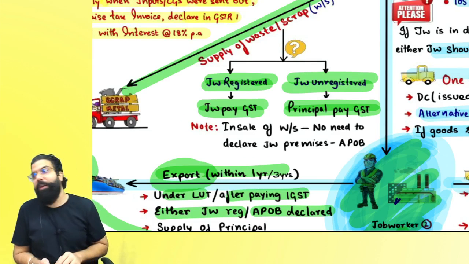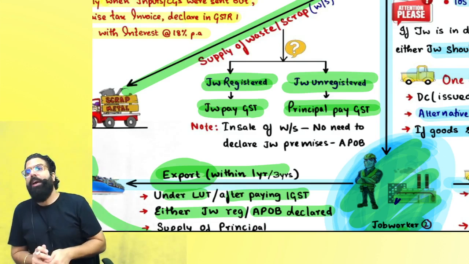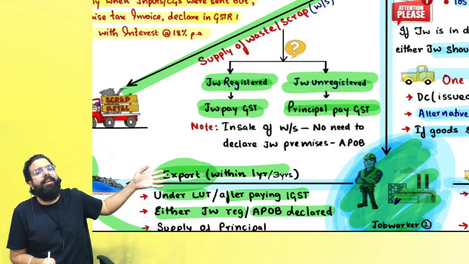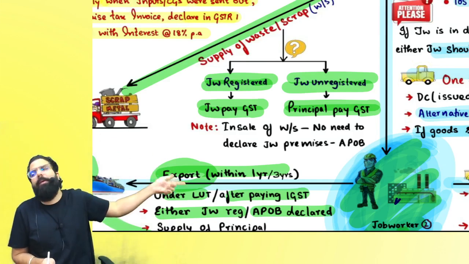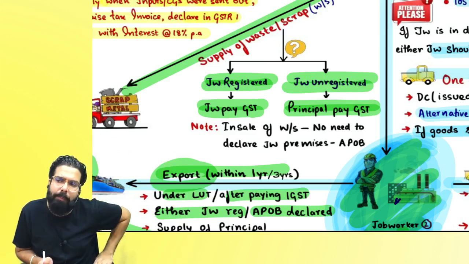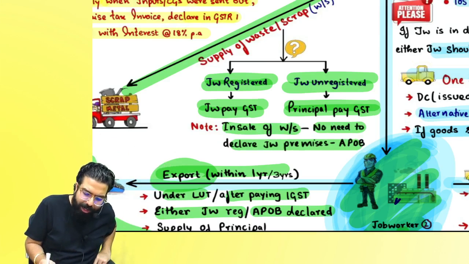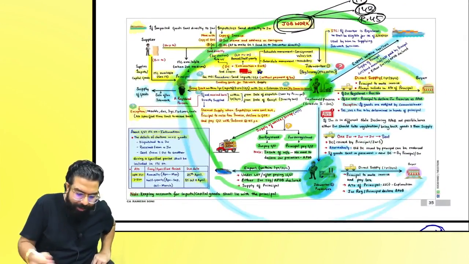The only benefit in case of waste is you don't have to go ahead and get the waste back to your premises. Even if job worker is unregistered, you don't have to go ahead and declare his place as additional place of business. Principal can directly sell the waste from job worker premises and pay the GST. In case of waste or scrap, no need to declare job worker premises as additional place of business.